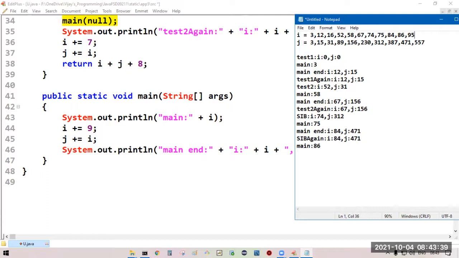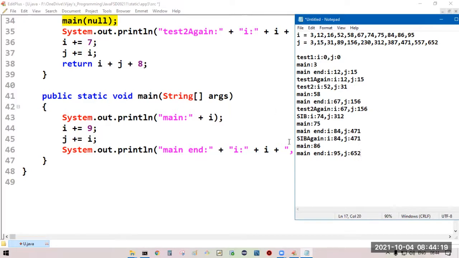J is equal to J plus I. Current J value 557 plus I value 95, 652 you will get. Main end I value, that is 95. Current J value, that is 652.